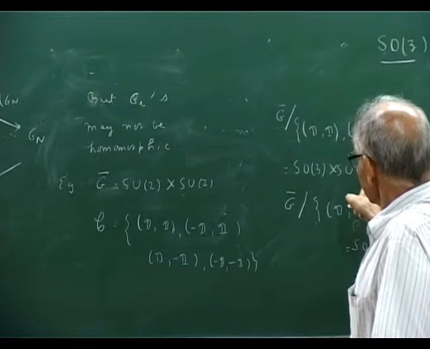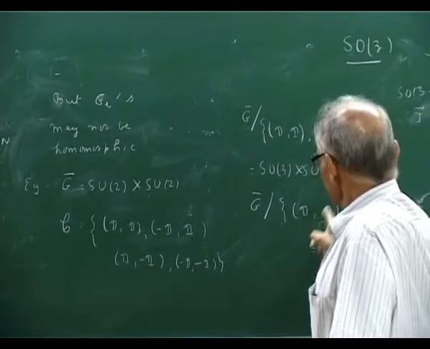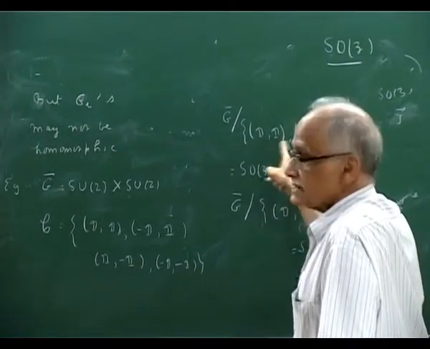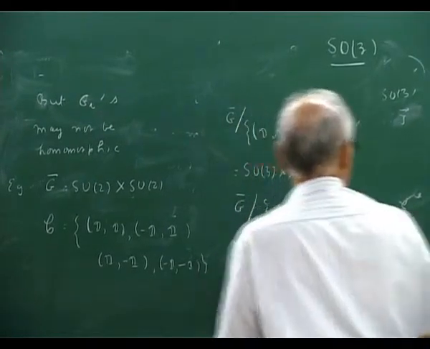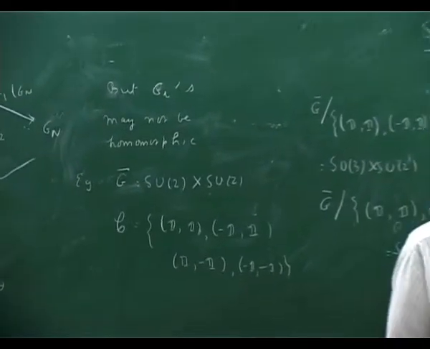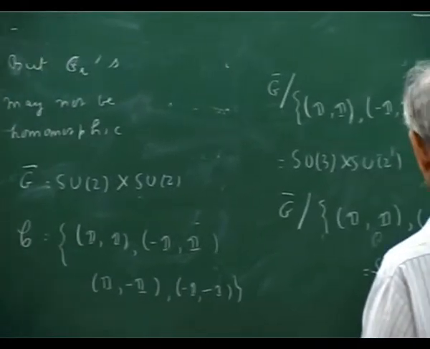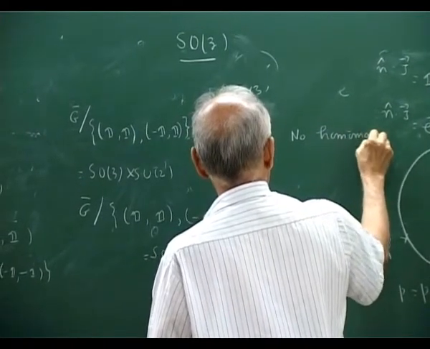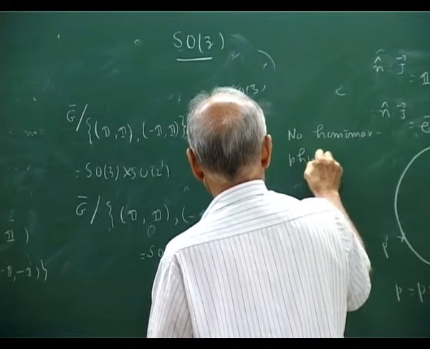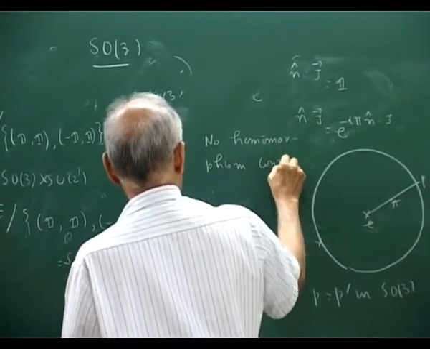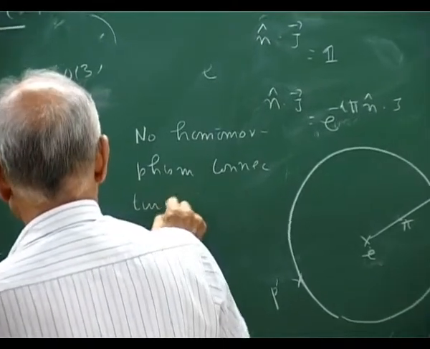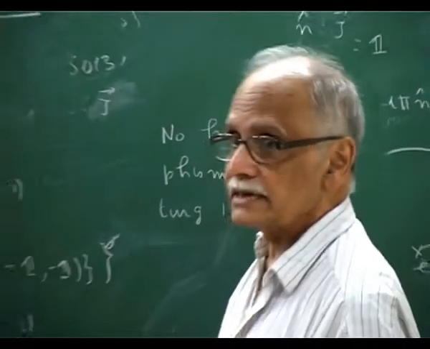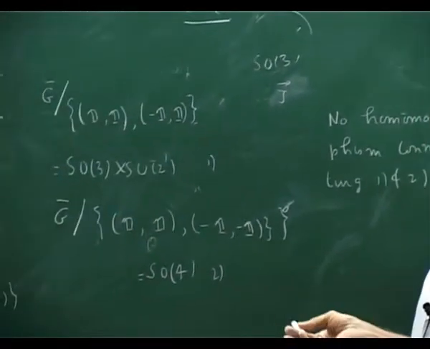This group here and this group here, there is no mapping, no homomorphism from here to here, because the way I have factored the centers are different. No homomorphism connecting 1 and 2. They are simply different, okay? But at the Lie algebra level they are the same.